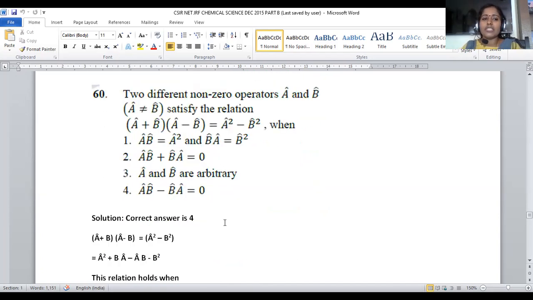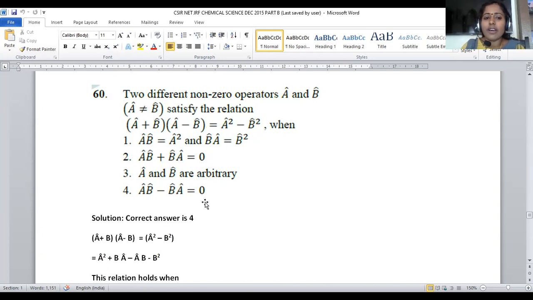Let us move on to question number 60. Two different non-zero operators A cap and B cap satisfy the relation (A cap plus B cap) into (A cap minus B cap) is equal to A square minus B square. So two different non-zero operators A and B have been given to us. Then we have to depict which statement holds good for this equation. Here they are saying (A plus B)(A minus B) is equal to A square minus B square.